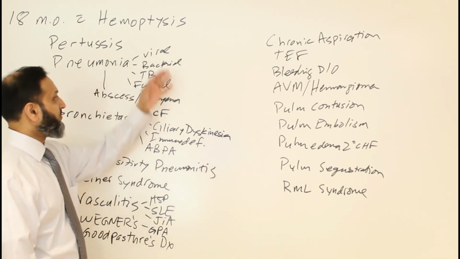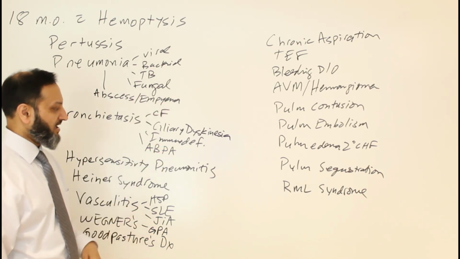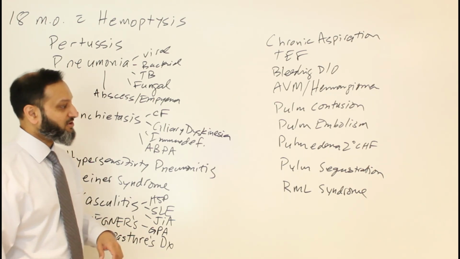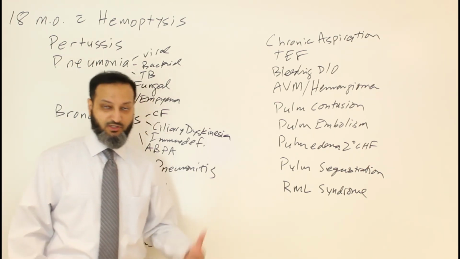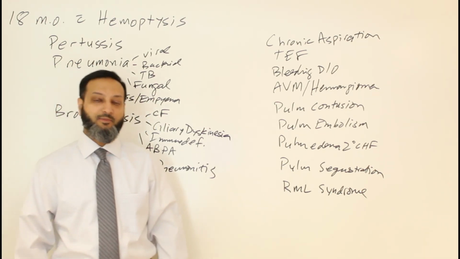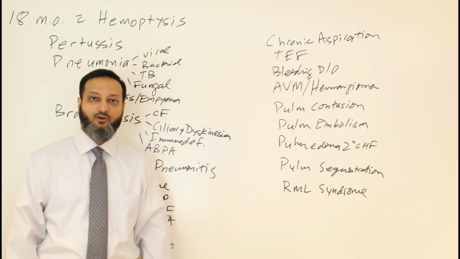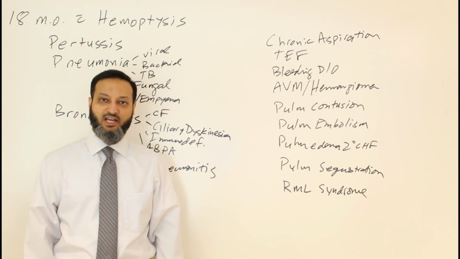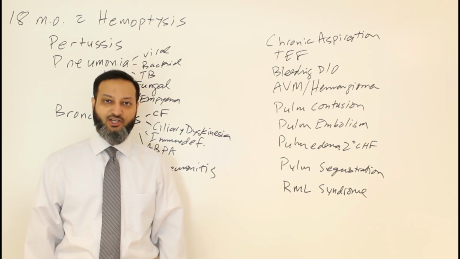Now you can go back and read up on a few of these specific entities, and read more about Heiner syndrome. Again, the focus is on reasoning through the patient and coming up with a broad differential diagnosis. So hopefully this CRASH case was helpful, beneficial and educational, and we look forward to seeing you at future CRASH cases as well.